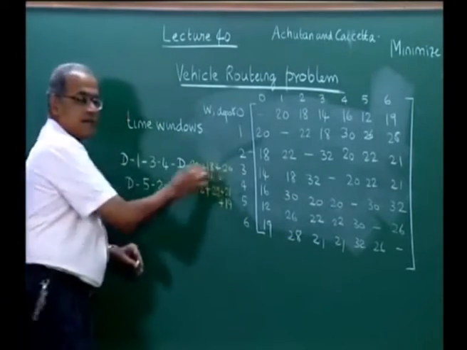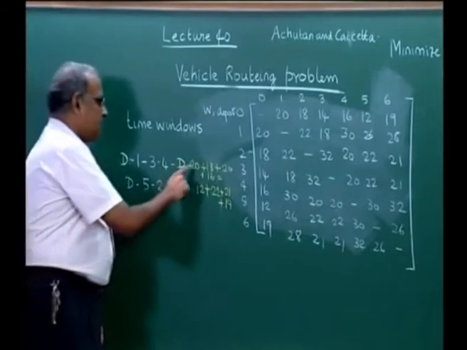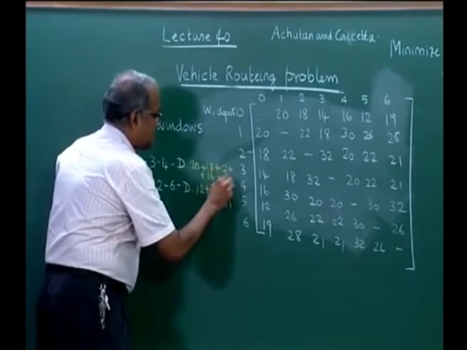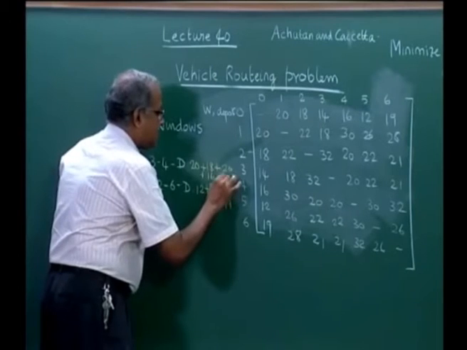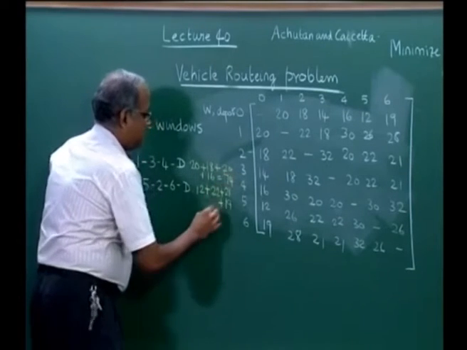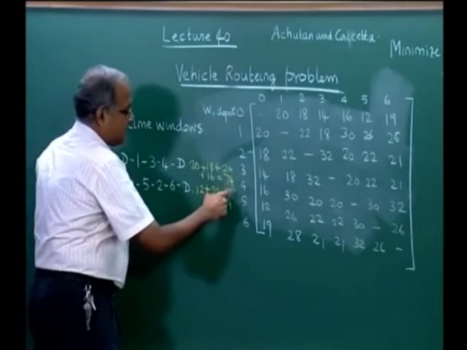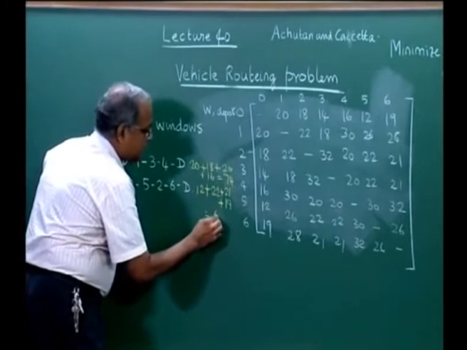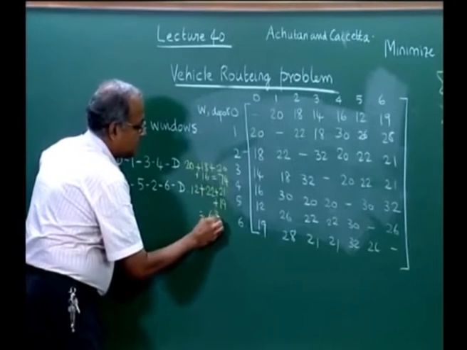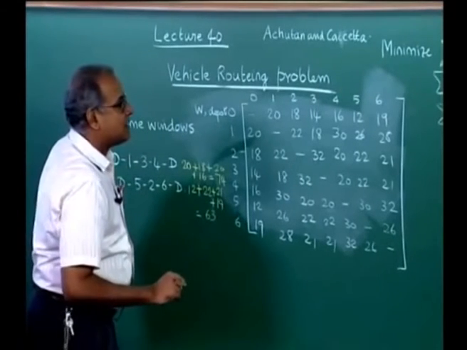So, this takes distance equal to 38, 58 plus 16 is 74. This has 34, 56, 78 plus 19 is 63.